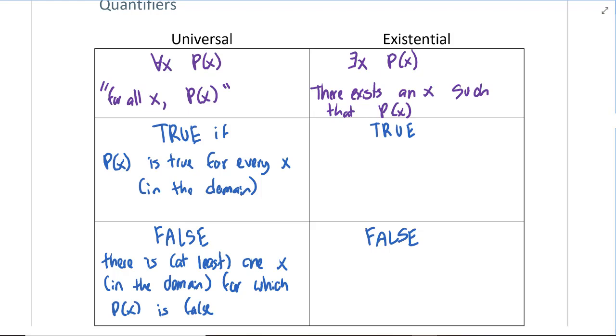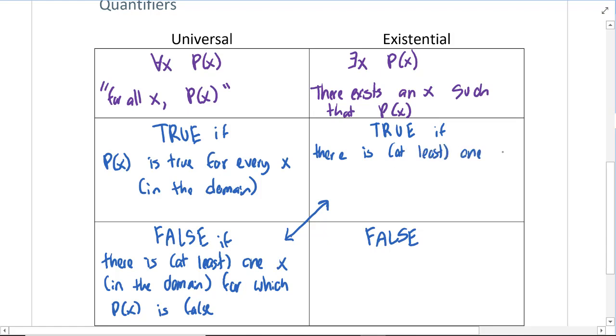As for the existential quantifier, this is going to be true as long as there is one X that makes it true. So it's kind of like this. These two are justified in a similar way. So if there is at least one, all it takes is one X in the domain for which P of X is true.